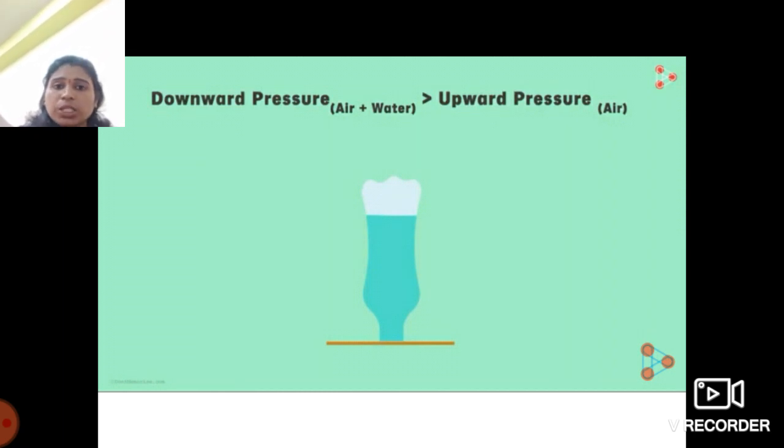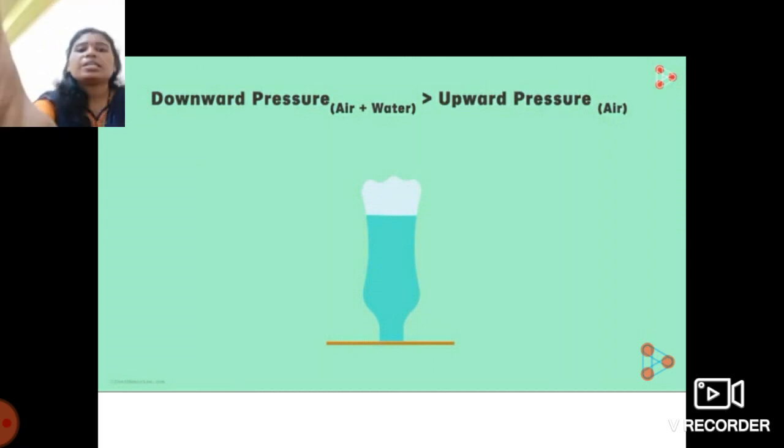What is the upward pressure, what is the downward pressure which is exerted by the air? So this topic is also over, the pressure exerted by the air and the atmospheric pressure. Now students, we have studied the pressure exerted by the liquid. Can we measure that pressure? Just like we measure temperature with a thermometer, is there any instrument with which we can measure the pressure of a liquid? Yes students.